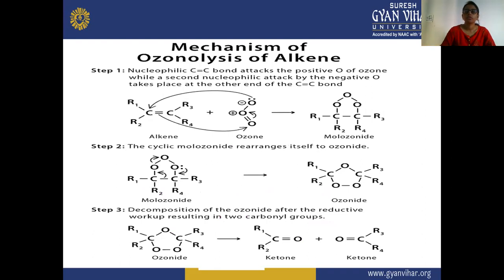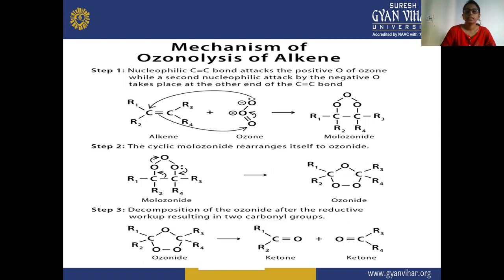Next is the mechanism of ozonolysis of alkene. Here the mechanism of ozonolysis of alkene is shown. In the first step, you can see that the ozone can be written like that also. The first oxygen of the ozone has withdrawn electrons from the second oxygen, and that is why it is carrying the negative charge plus a third lone pair also, and the second oxygen is having the positive charge.